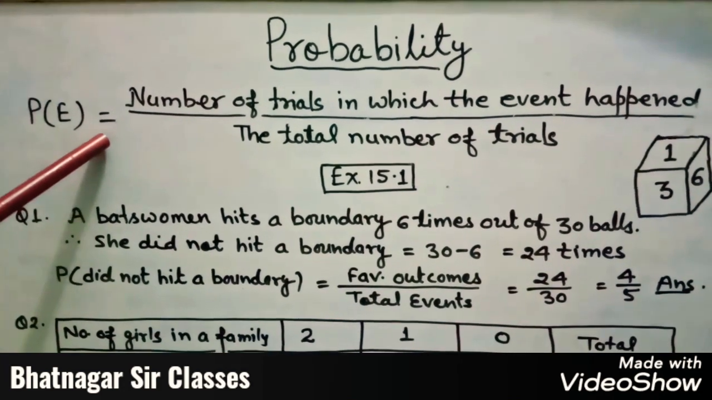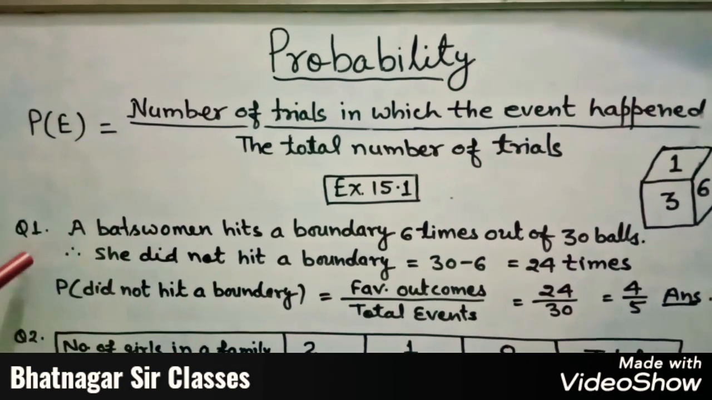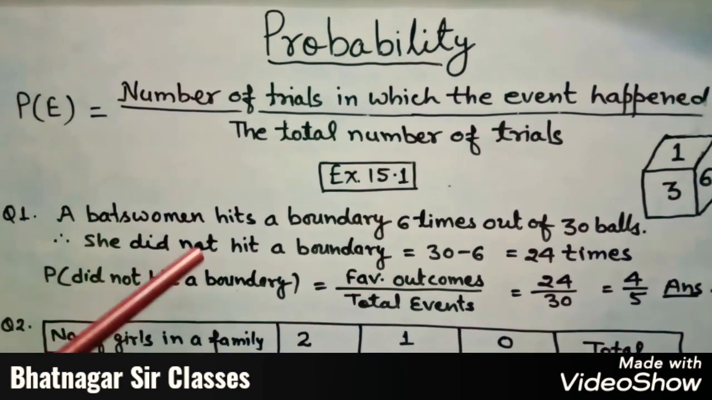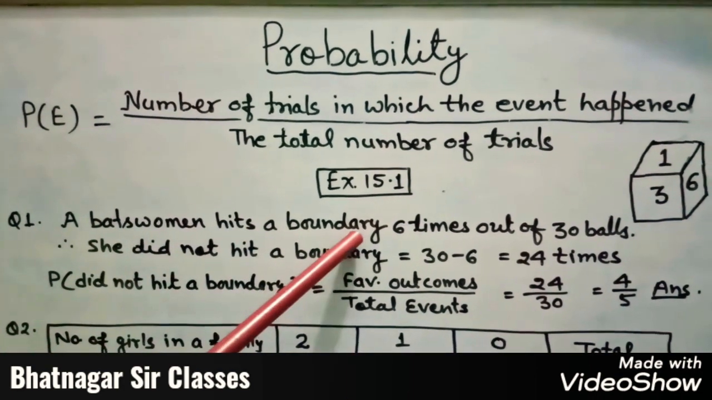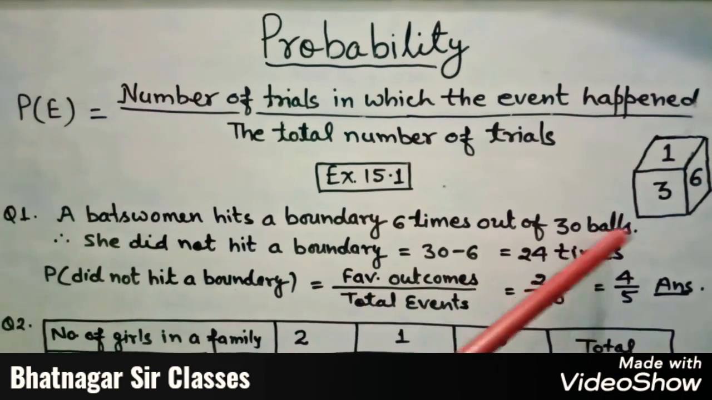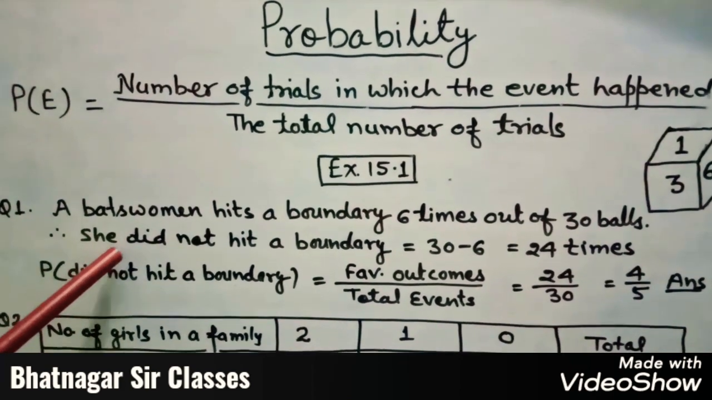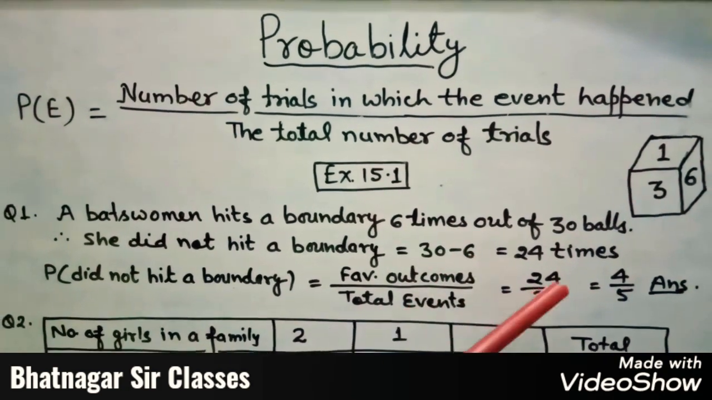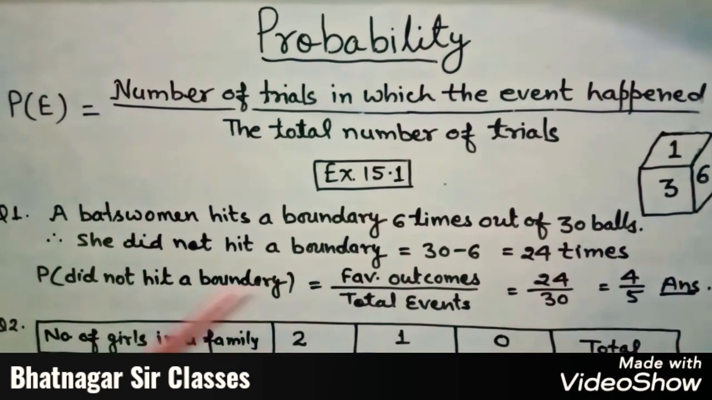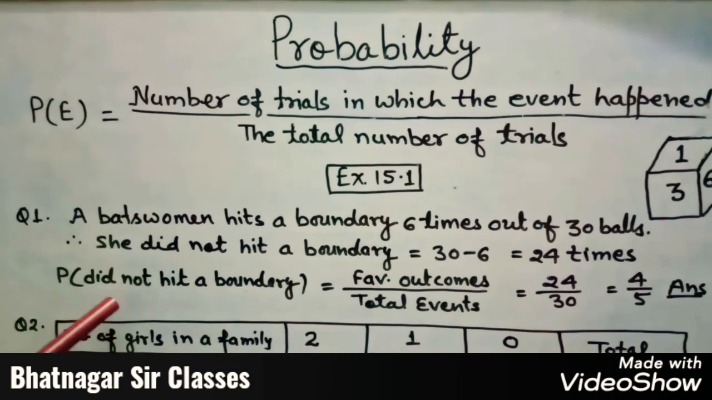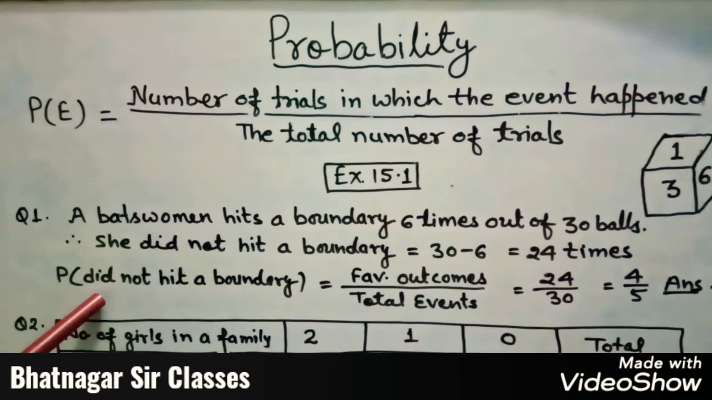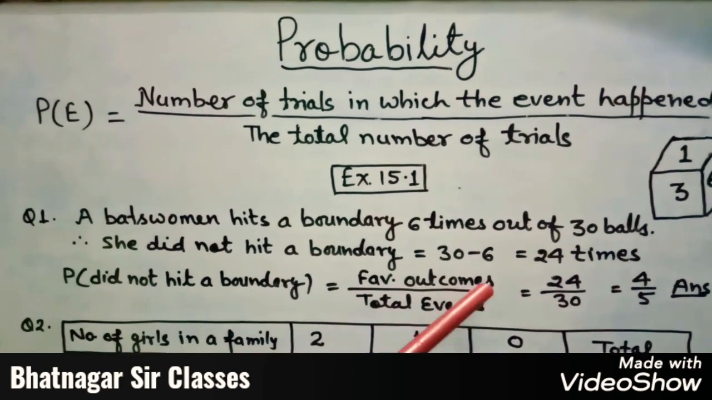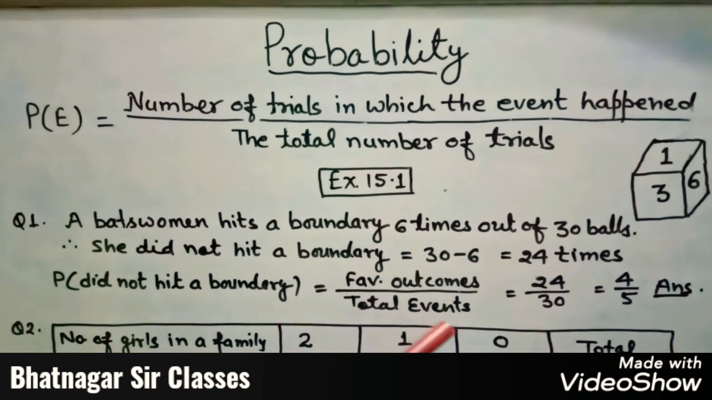So the first question of exercise 15.1 is, in a cricket match a batswoman hit a boundary 6 times out of 30 balls. So we can find that she did not hit a boundary 30 minus 6 equal to 24 times. So therefore, probability of the event that she did not hit a boundary equals favorable outcomes upon total events.